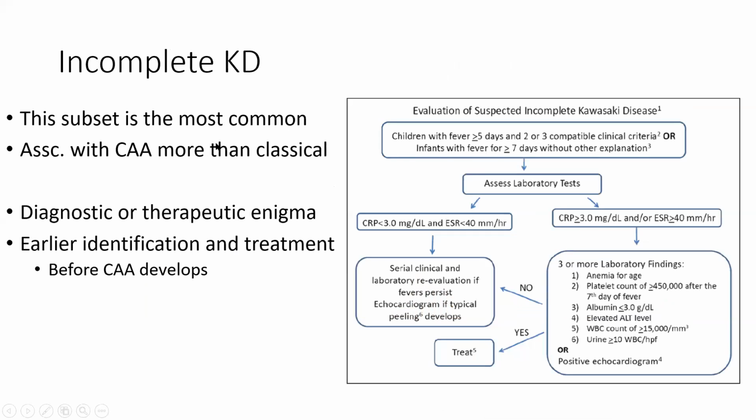So why identify incomplete Kawasaki disease? This is more common and more difficult to identify. And the earlier you identify these patients, the better you prevent them from developing a coronary artery abnormality. And the majority of these cases are associated with coronary artery abnormality.